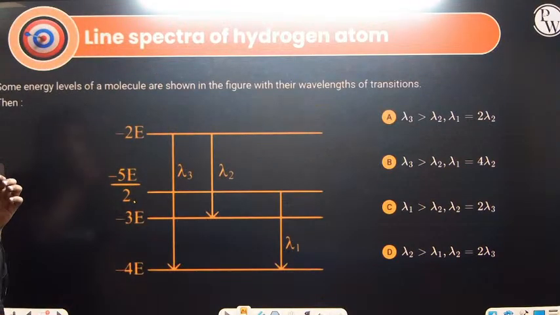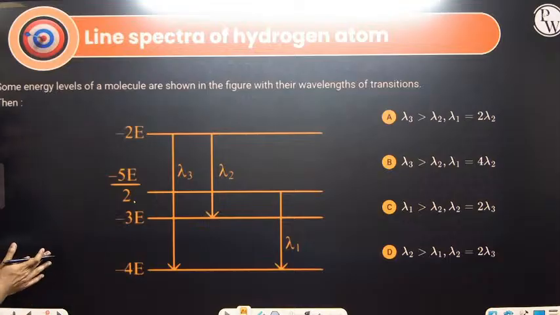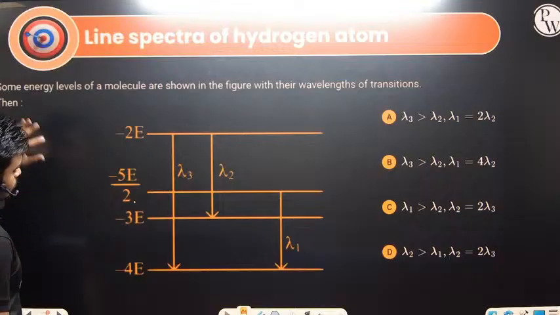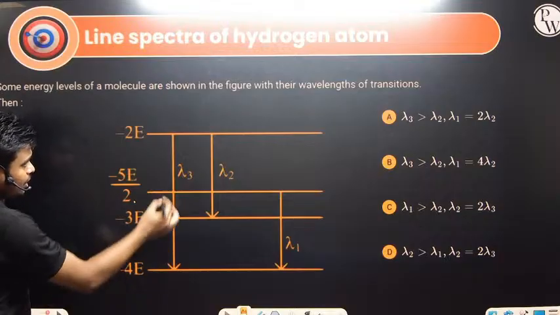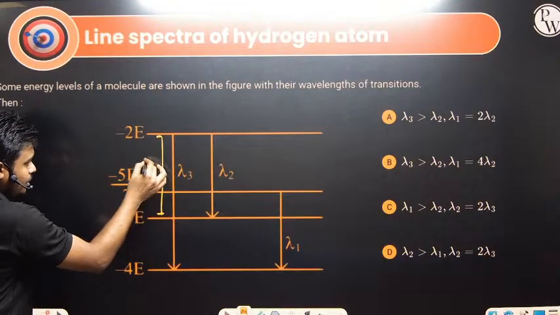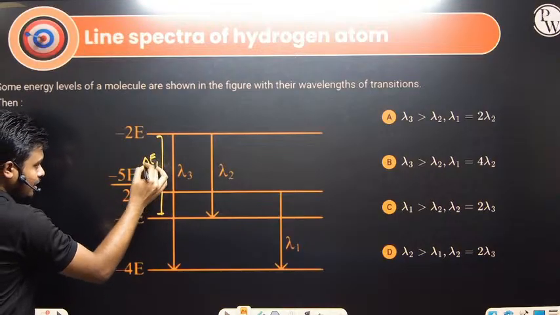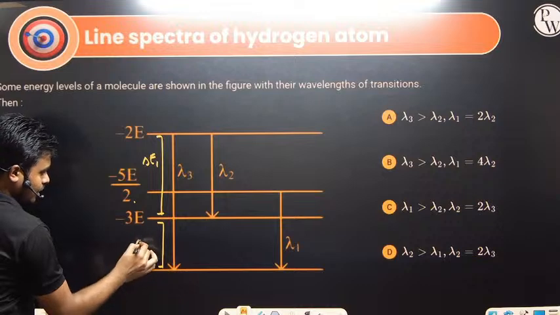Some energy levels of the molecules are shown in the figure with their wavelengths of the transition. So here we can check it. When this type of question comes, one thing is very much sure: we have to add the energy levels. Let's say this is delta E1 and this one is delta E2.